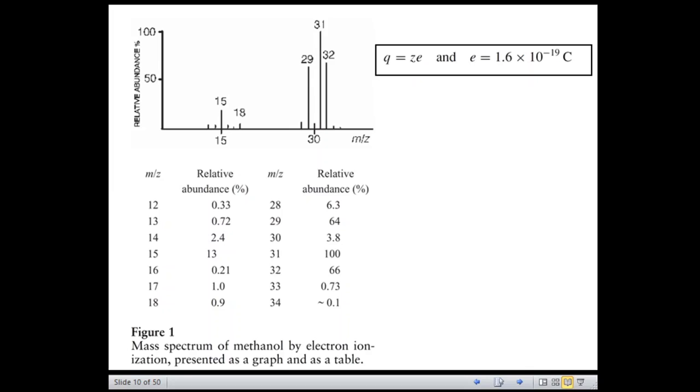So these differences, which are called the mass defects, are equivalent to the binding energy that holds these particles together. So I am introducing one more term, the mass defect.